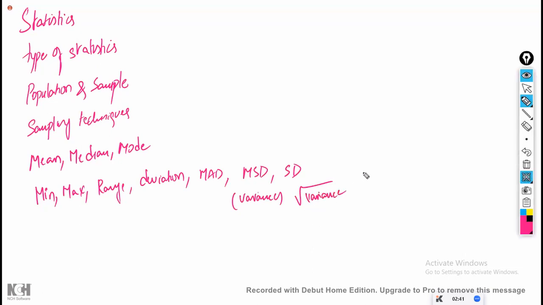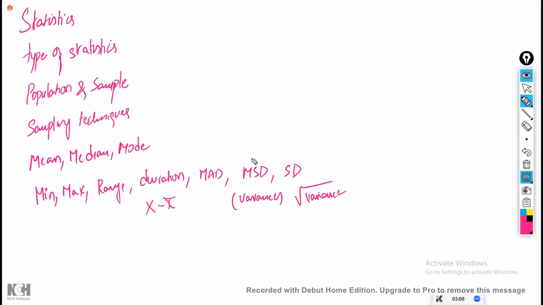What is deviation? Deviation is nothing but how much the data deviated from the mean. Absolute deviation means first you take the absolute values, after that you calculate the mean. Square deviation means first you take the square, after that you calculate the mean. And standard deviation. These are the things which we have discussed in the last class.